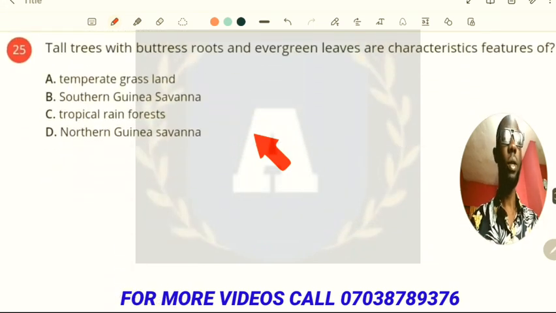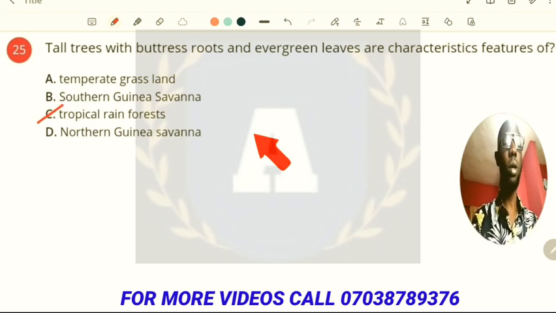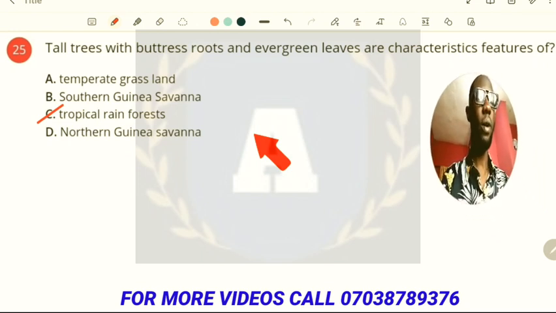Now the next question says, tall trees with buttress roots and evergreen leaves are characteristic feature of tropical rainforests. Alright, now I want you to note again that biology questions will be set on 5 aspects.